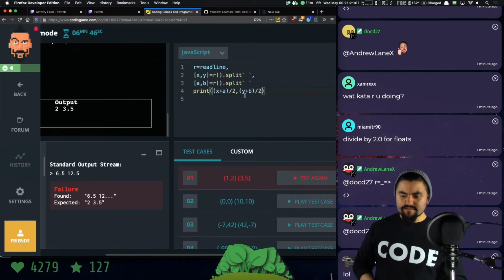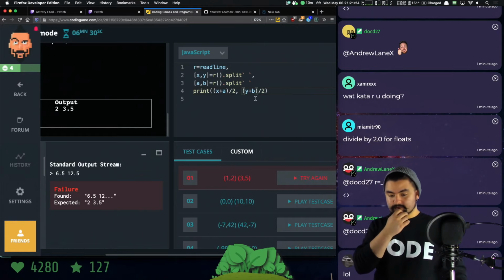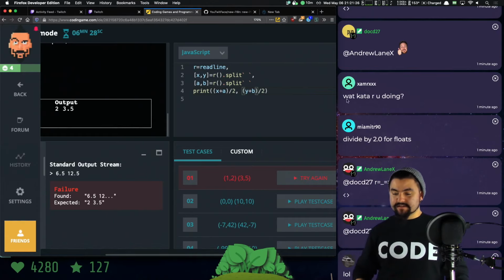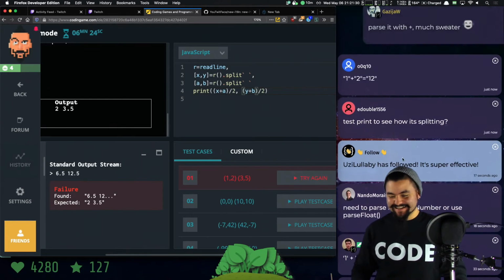Oh, I also need to print a space. I totally forgot about that. But that can't be it, right? Oh, the space should come automatically. Oh! Wait. It's because they're strings. I need to make them into integers, yeah.